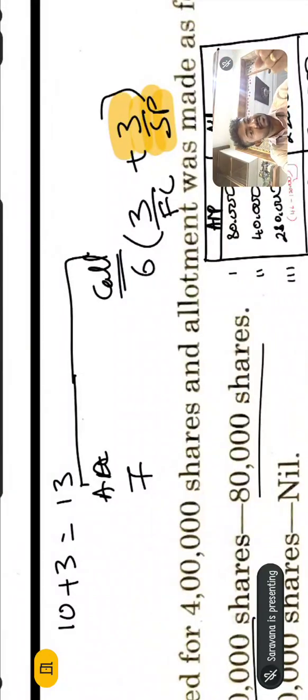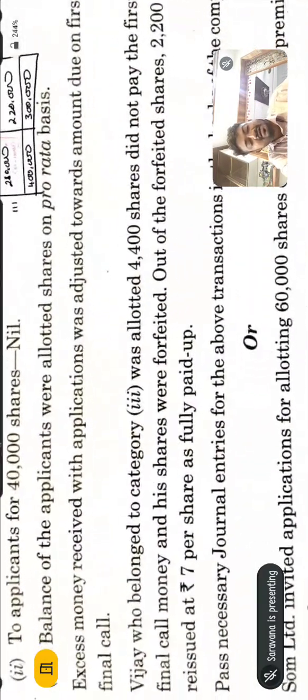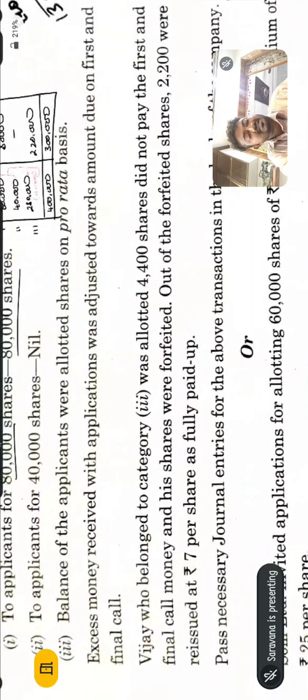You want to observe this and it should be in your mind. The company totally issues shares at 13 rupees, which is 10 plus 3, with application and allotment together. Application and allotment money is 7 rupees and the call money is 6 rupees. Actually the call money is only 3 rupees, but including the security premium they are collecting in the call, so the total call money is 6 rupees. Excess money received in application has been adjusted towards the first and final call.